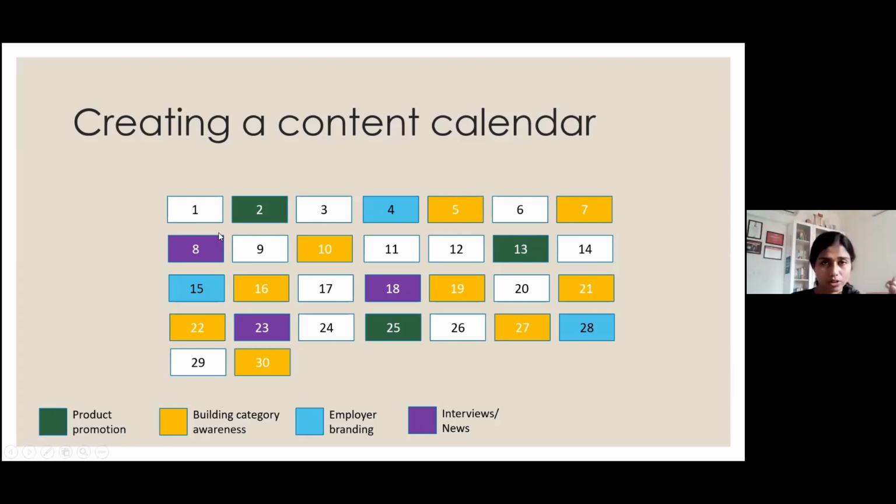There are some product industries which need more category awareness than product awareness. For example, mutual funds: people don't know as much about mutual funds or why they should invest in them. So Aditya Birla Sun Life will always promote the category more than the brand, because people have to buy into the category itself and understand why it is important. Then you can tell the person, listen, you want a mutual fund, now buy Aditya Birla Sun Life. That's how it works.